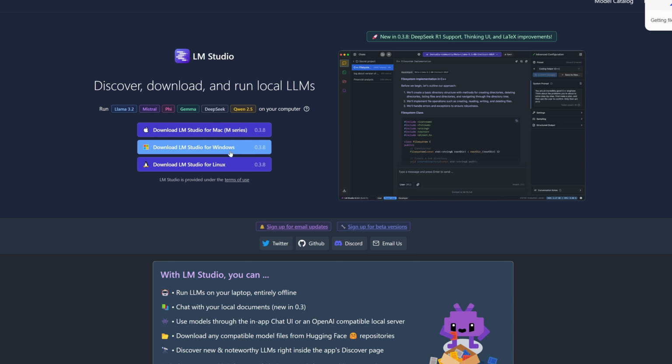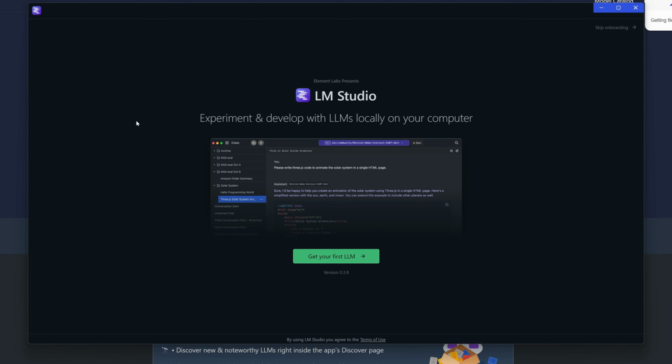The setup will be different. Here you will be downloading an exe, there an AppImage, and there DMG files. So the extension will be different, but the overall steps we are going to do will be the same, so you will not find any issues on that part. Once I downloaded it, I installed it.